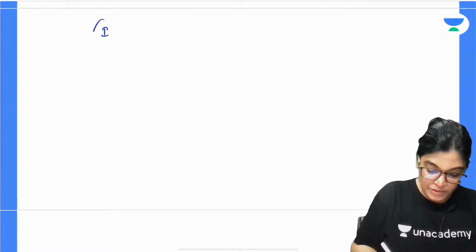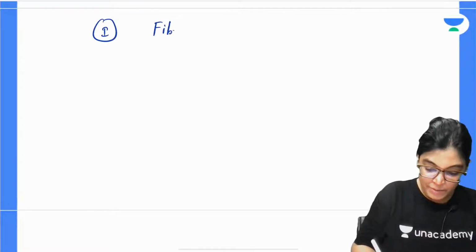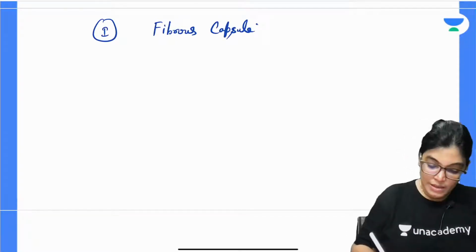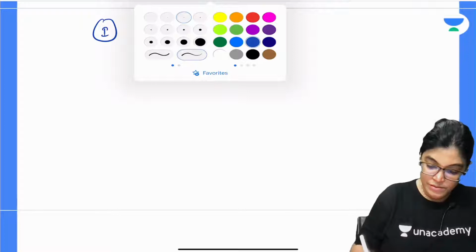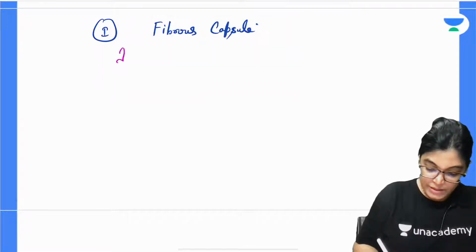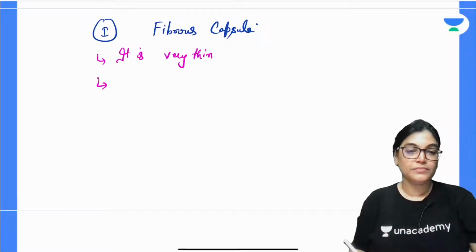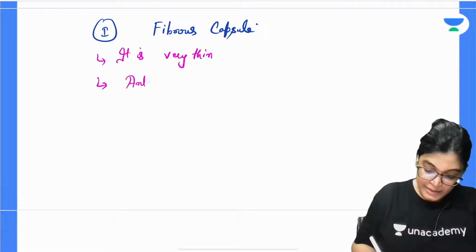So, let us start with the first ligament, fibrous capsule. Key points: it is very thin. It has an anterior deficiency.